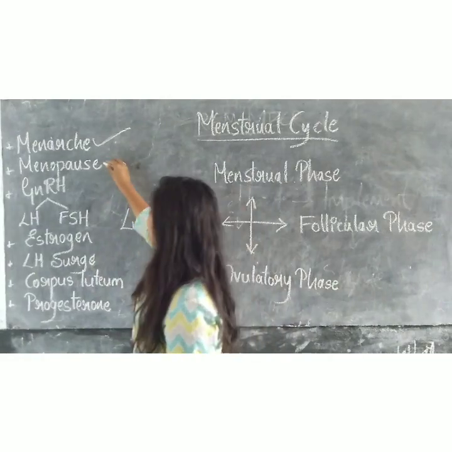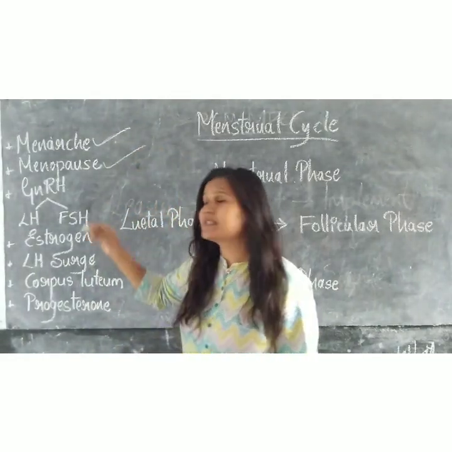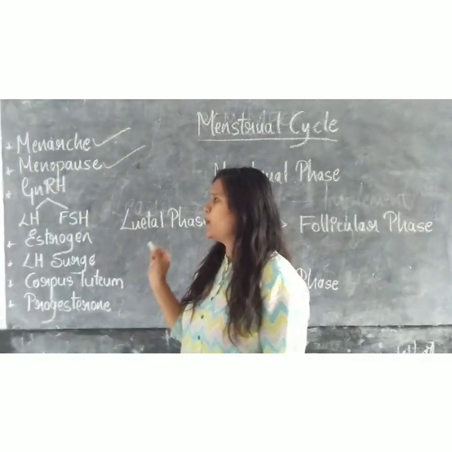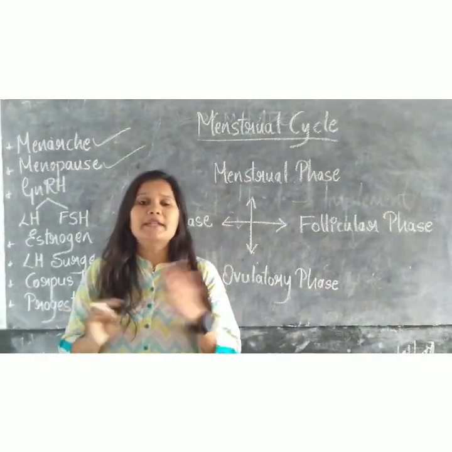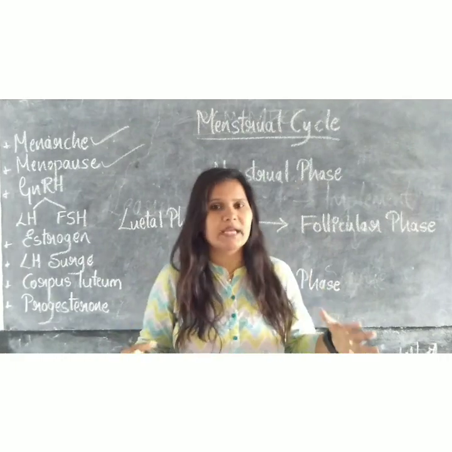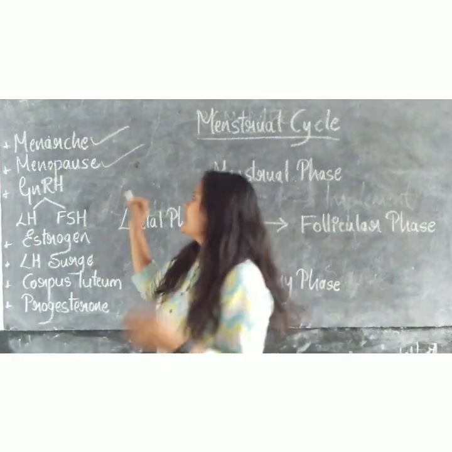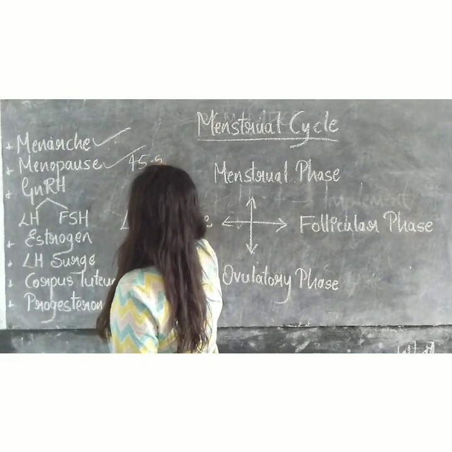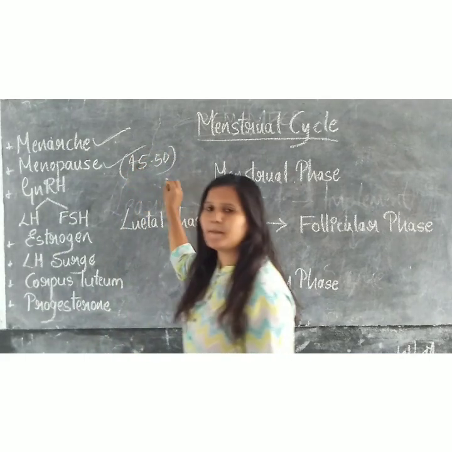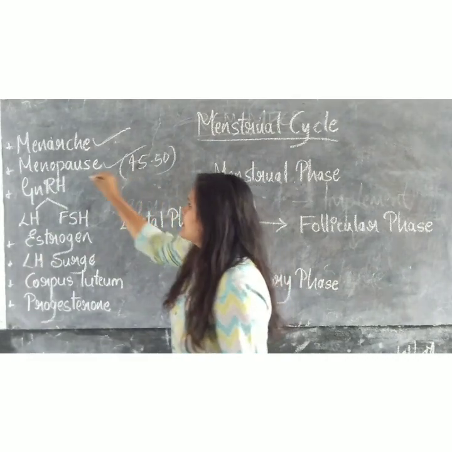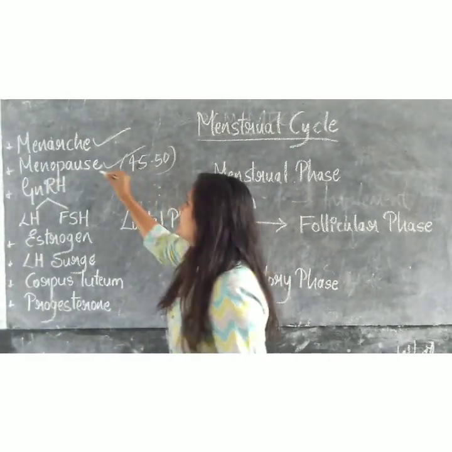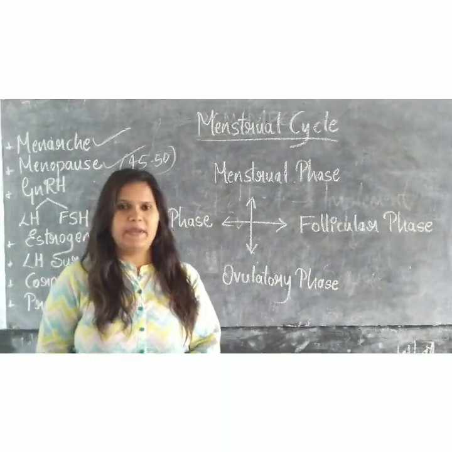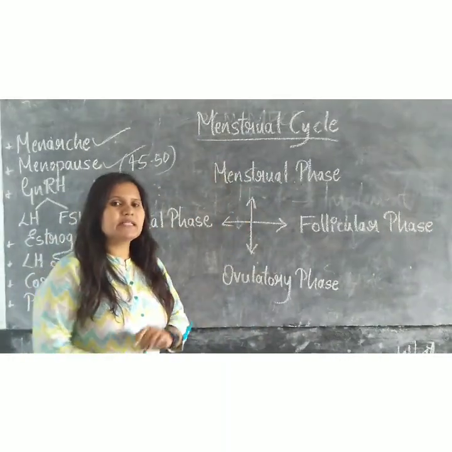Next is menopause, which is opposite to the menarche. In case of menopause, the menstrual cycle completely stops. It pauses at the age of about 45 to 50 years. During this time, in every female, the menopause happens, where no more menstrual cycle takes place. So this is the menstrual cycle.